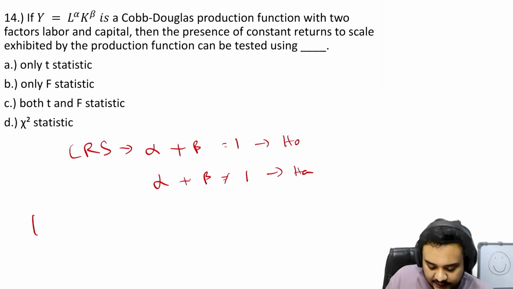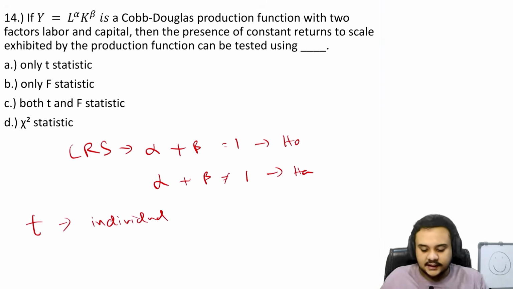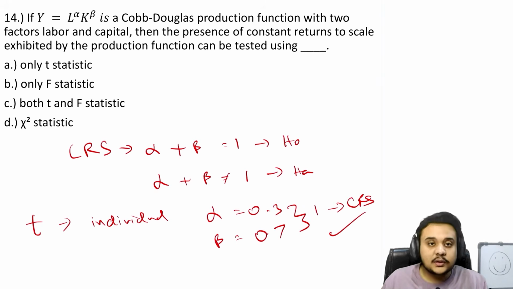So you know that the t test is used for testing individual values in samples. So you can test alpha is equal to 0.3, and then you can test if beta is equal to 0.7. If that is true, then the sum is 1. So then you can say that it is CRS. So yes, you can use the t test.